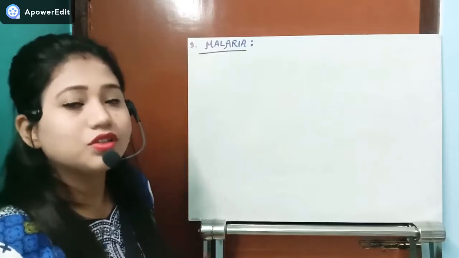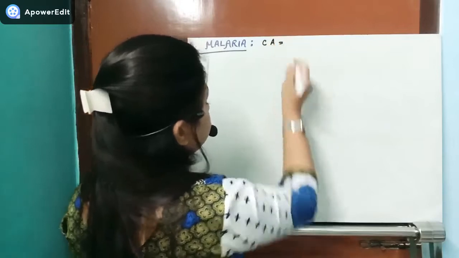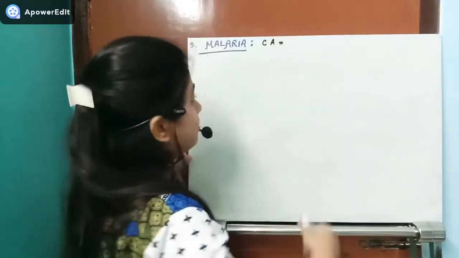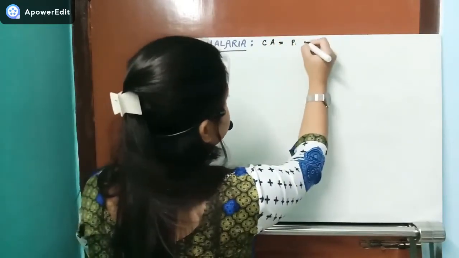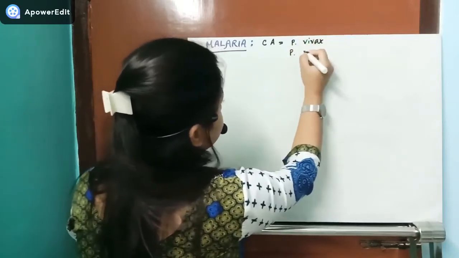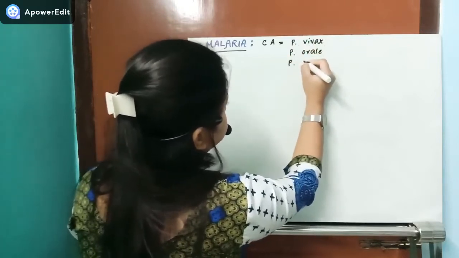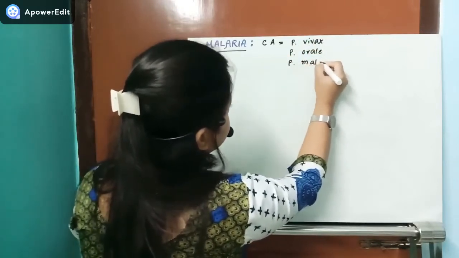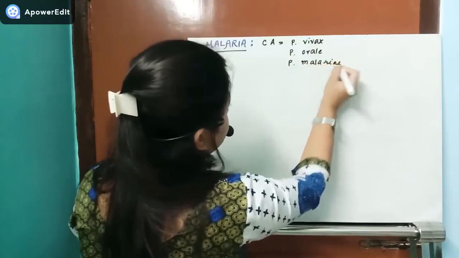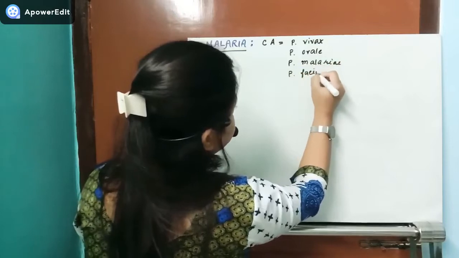So first of all, let's see what the causative organism is. The causative agent for the disease malaria is Plasmodium vivax. Next one is Plasmodium ovale. Third one is Plasmodium malariae, and the fourth one is Plasmodium falciparum.